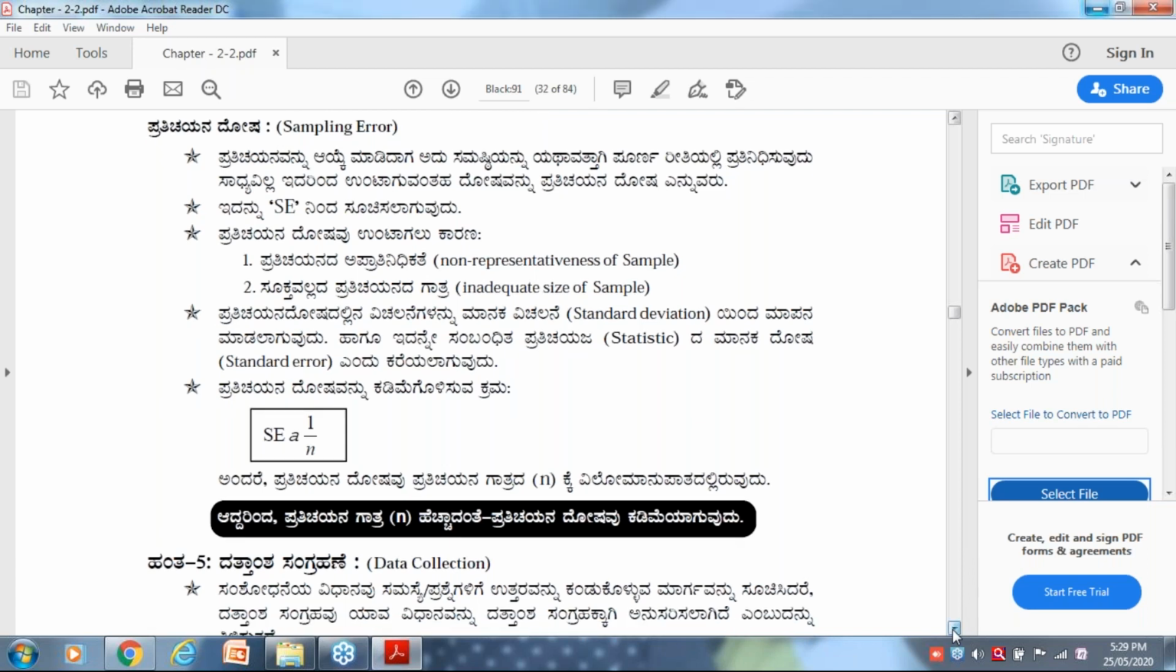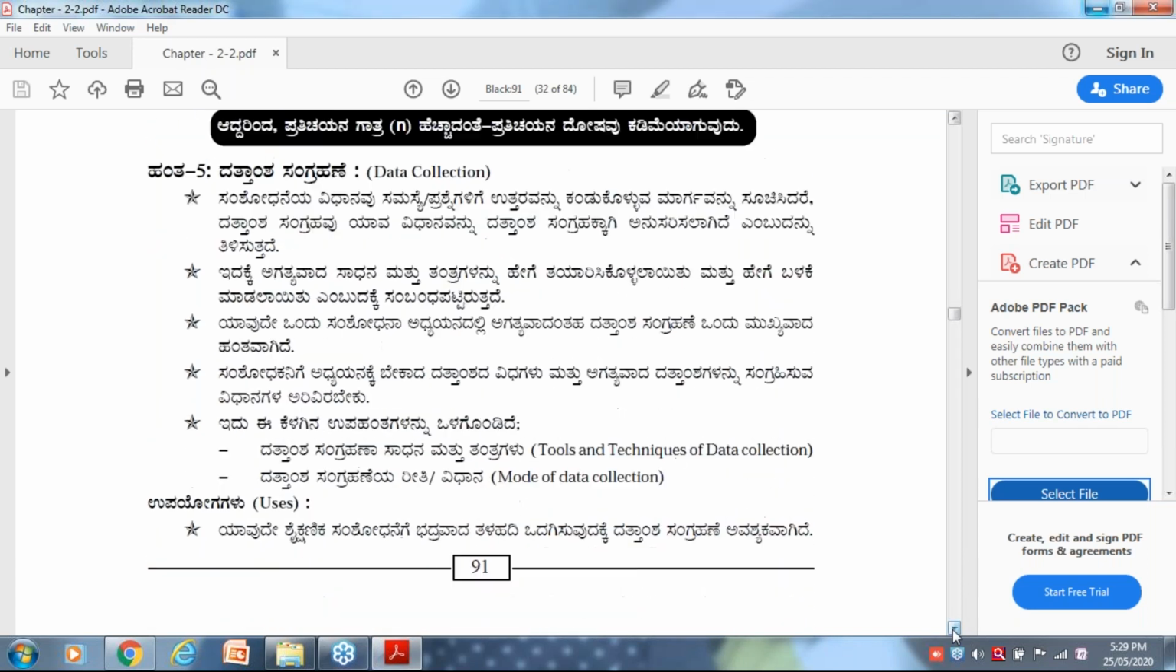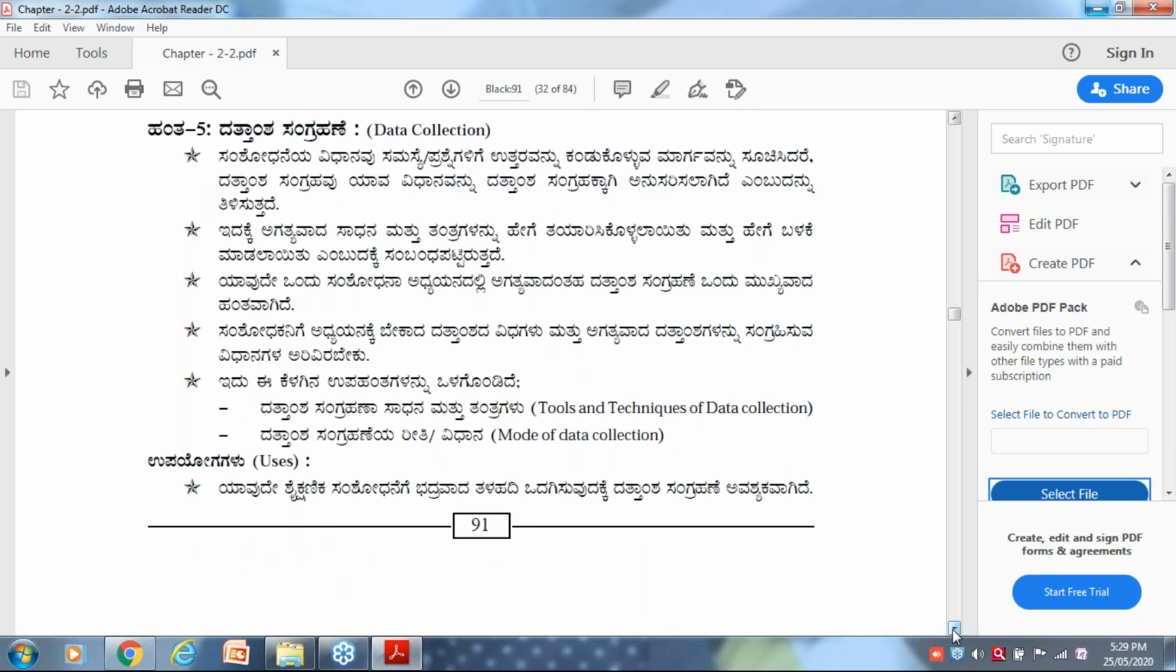Next phase is the data collection phase. In a research endeavor, what I have done right now is I have selected the sample. To the selected sample, I am going to administer tools and techniques. I want to collect the information from that sample. What must I do?